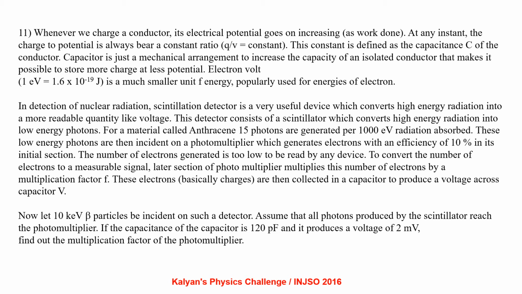To convert the number of electrons to a measurable signal, the later section of the photomultiplier multiplies this number of electrons by a multiplication factor F. These electrons, basically charges, are then collected in a capacitor to produce a voltage V across the capacitor. Now, let 10 kilo electron volt beta particles be incident on such a detector. Assume that all photons produced by the scintillator reach the photomultiplier. If the capacitance of the capacitor is 120 picofarad and it produces a voltage of 2 millivolt, find the multiplication factor of the photomultiplier.